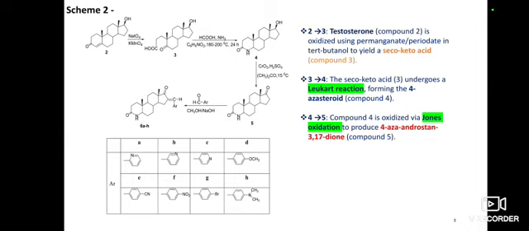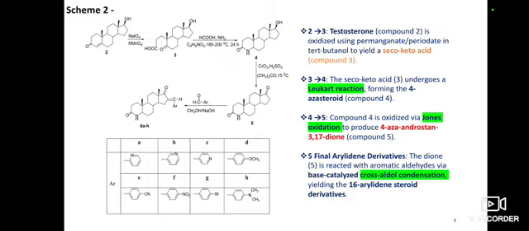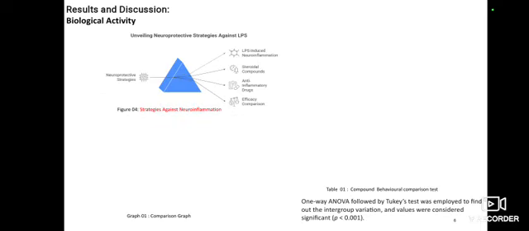Okay, 4-aza androsterone, where we will do the cross aldol condensation. It will lead to the formation of the 16-arylidene steroid derivative. Okay, so these are the 16-arylidene steroid derivatives. Next, we will discuss the results and biological activity.